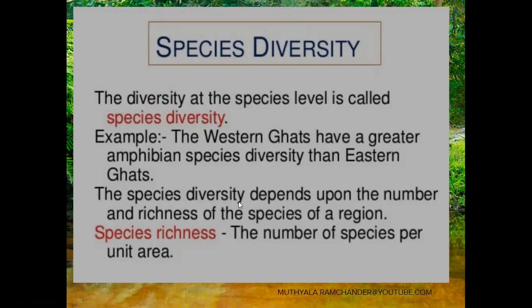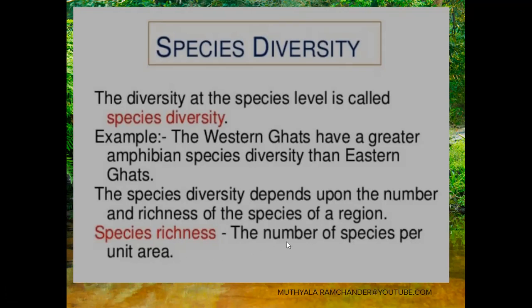Species diversity depends upon the number and richness of the species of a region. Species richness is the number of species per unit area. For example, if we take one unit area, some living organisms are in greater number.